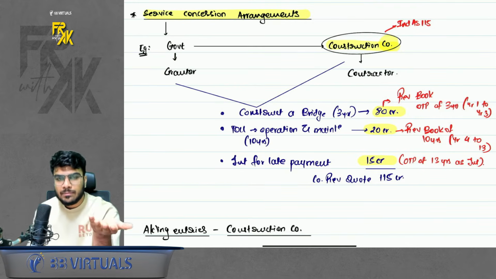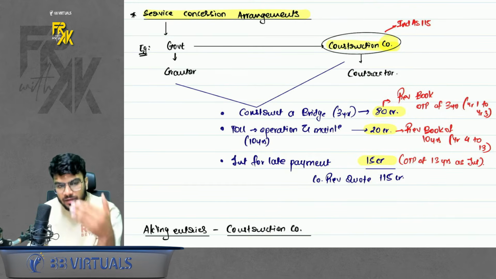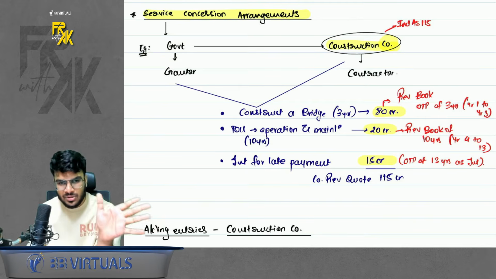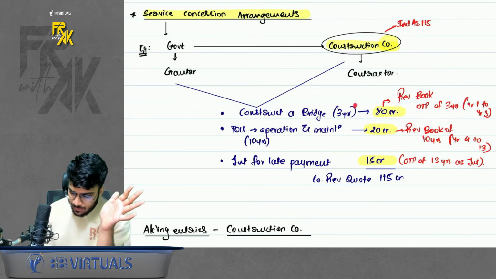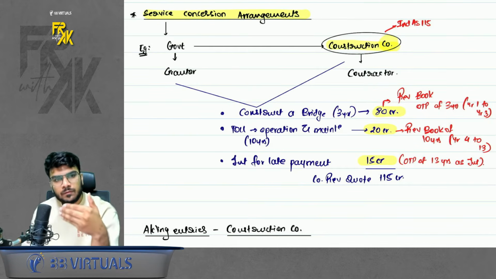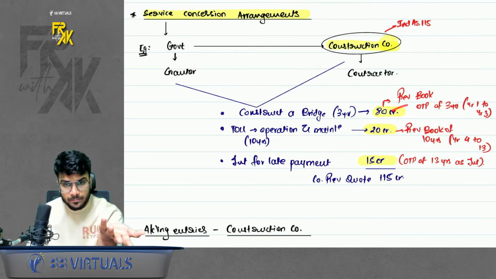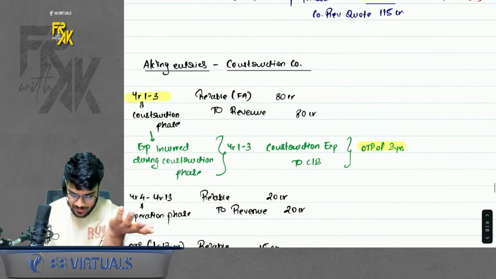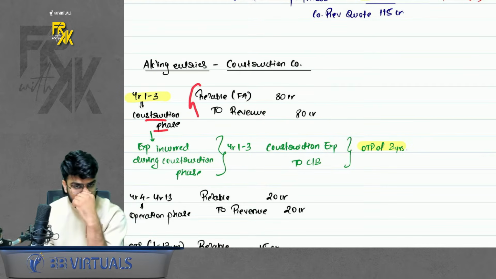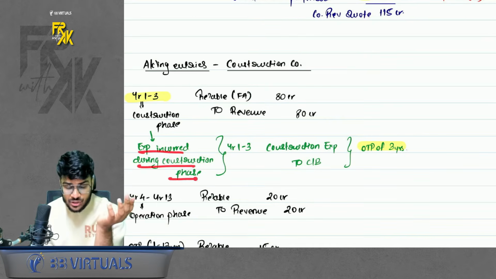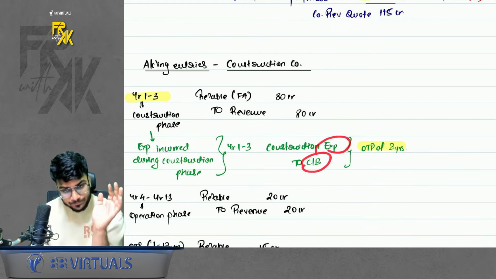So how should the company book the revenue? Here year-wise entries are not expected. You need to pass the gross entries, but you should be able to justify them. For example, the amount which we are charging for construction, we will book over the period of construction. So we will say receivable to revenue. Why receivable? Because money is not received as of now during the construction phase. Also, if you incur any cost during the construction phase, book that cost also: expense to cash bank.